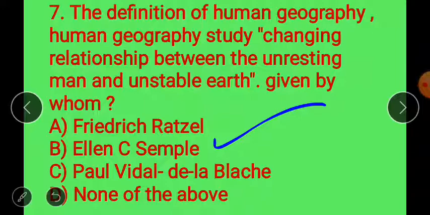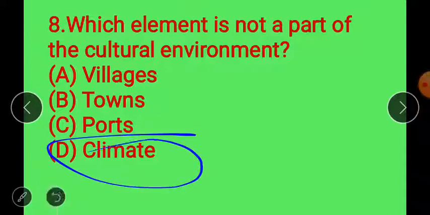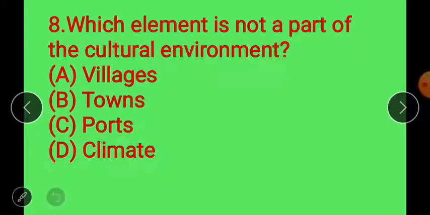Move to next, question number 8. Which element is not a part of the cultural environment? Here climate is not a part of the cultural environment. These are environment, but climate is a factor affecting population distribution, density and growth.